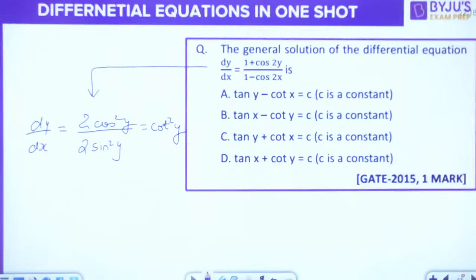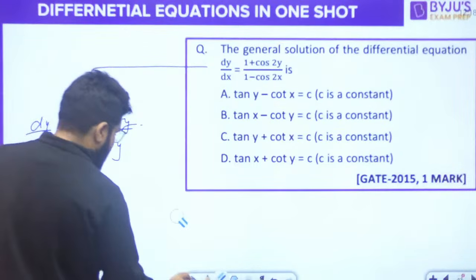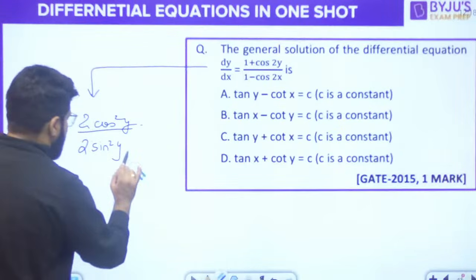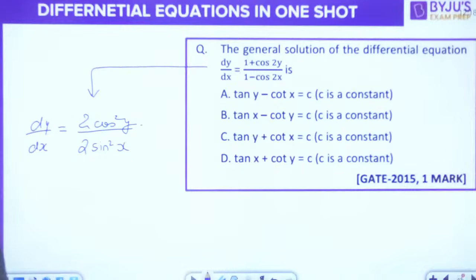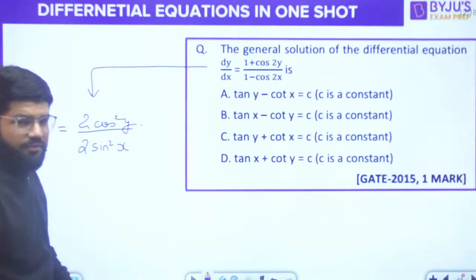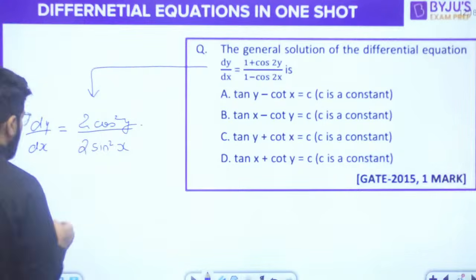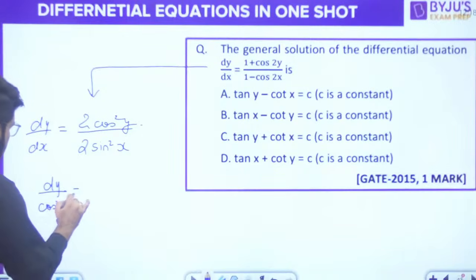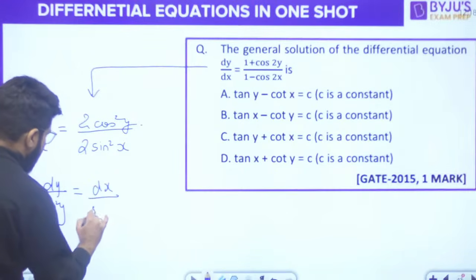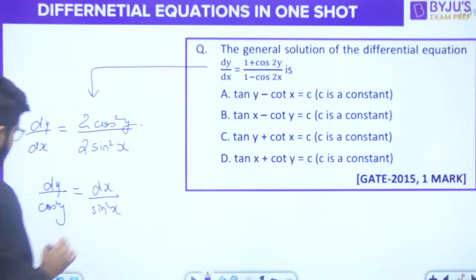Cos by sine is cot square. Okay, right? Or no, sorry, I'm sorry, this one is x. I'm so sorry for this. We can't write it as cot because this is cos square y upon sine square x, two different functions. But what we can do here is variable separable. We are solving the variable separable as of now. 2 and 2 cancel. Shift the cos square y with the dy. So dy upon cos square y is equal to dx divided by sine square x, right?